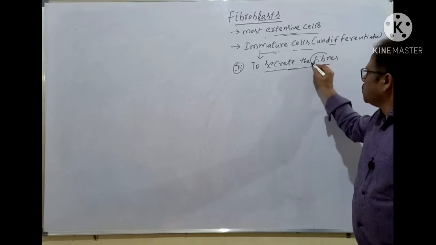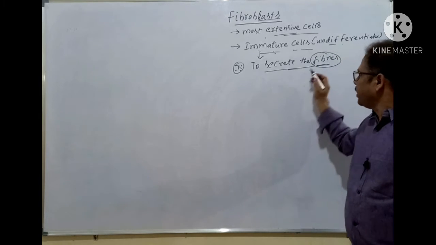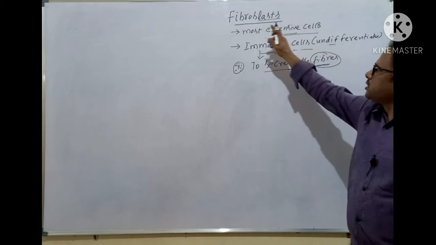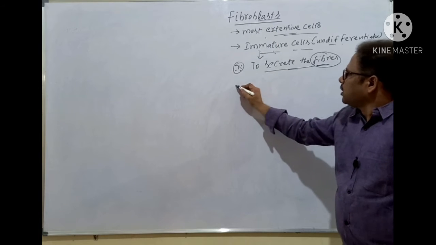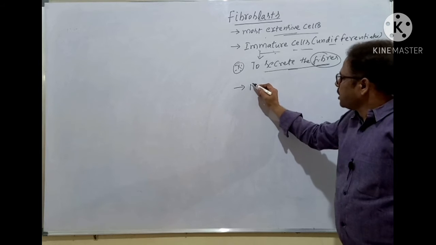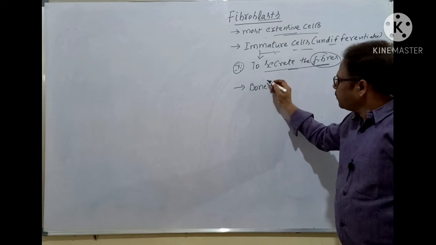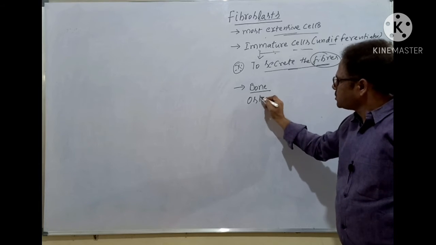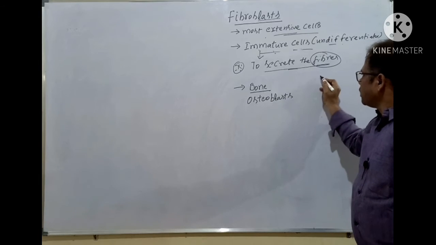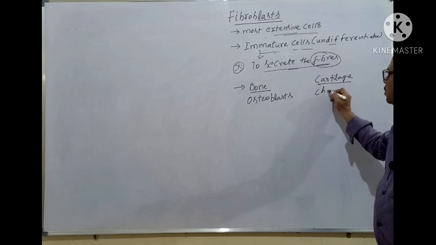The fibers, as you know, are present in the extracellular matrix. In the previous session, I told you, isn't it? These fibers are mainly secreted by the fibroblasts. Now, these immature cells, sometimes they are present in the bone as osteoblasts. They are also present in the cartilage as chondroblasts.